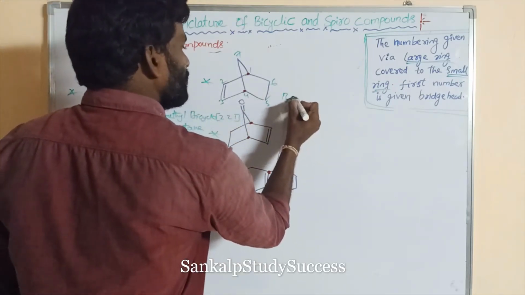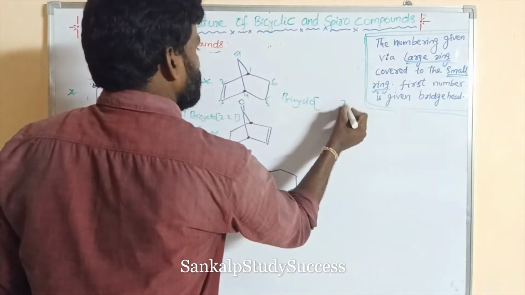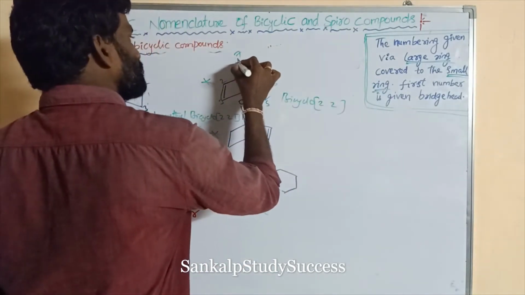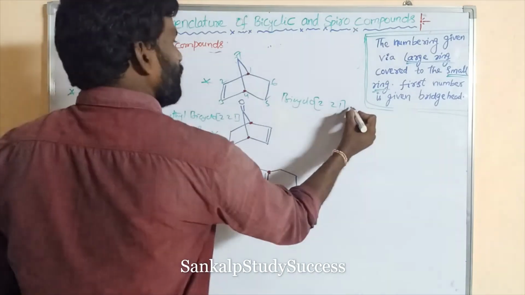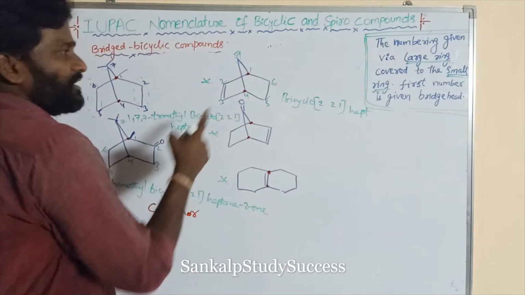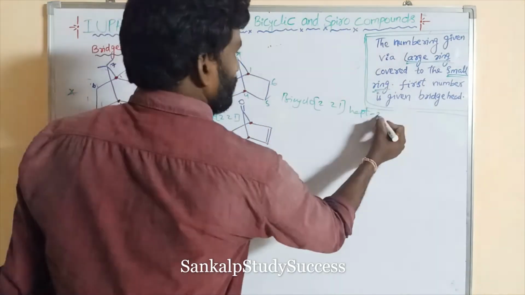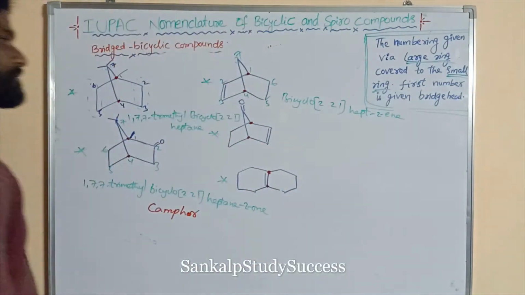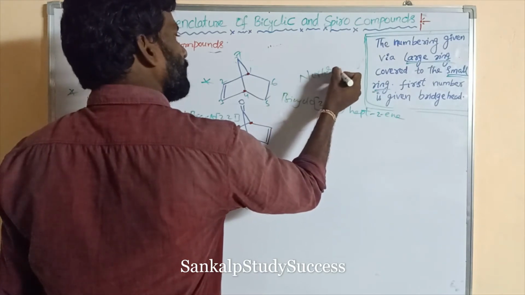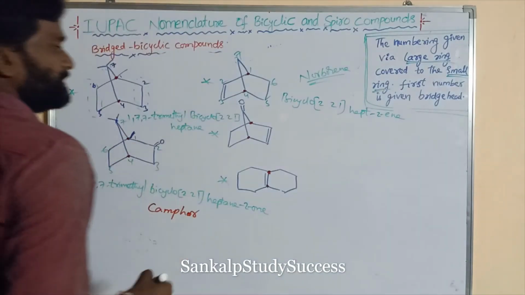So what is its name? So bicyclo. Right. This is a 2 carbon bridge. This is also a 2 carbon bridge. 2, 2. This is a 1 carbon bridge. 2, 2, 1. How many carbons? 7 carbons. Hept. So this is ene. This is not ane. This is 2-ene. That ene is present at the second position. 2-ene. So this is also said to be norbornene. Its common name is norbornene.